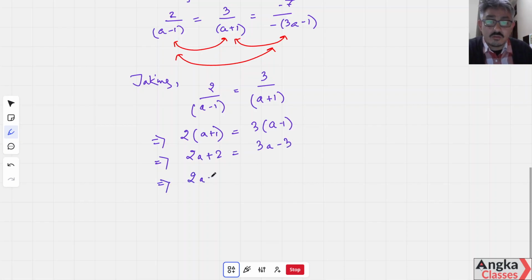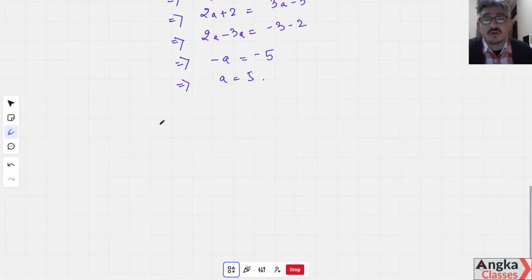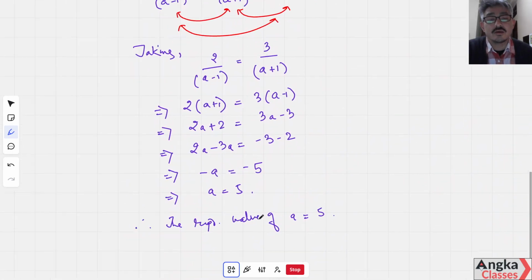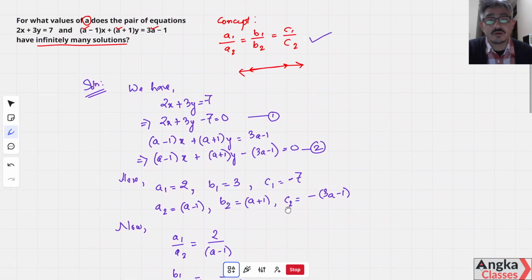So 2A minus 3A is equal to minus 3 minus 2. Then minus A is equal to minus 5, which implies that A is equal to 5. Okay, so therefore the required value of A is equal to 5. Okay, so this is how we solve this question.